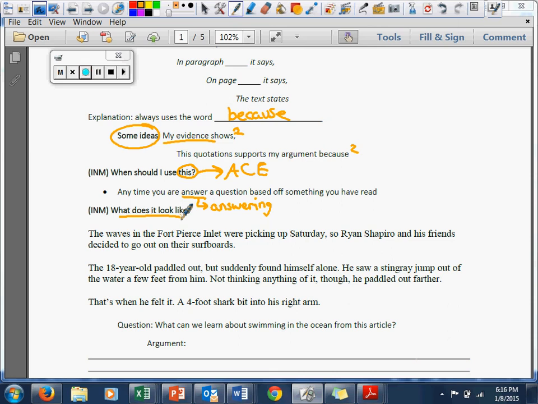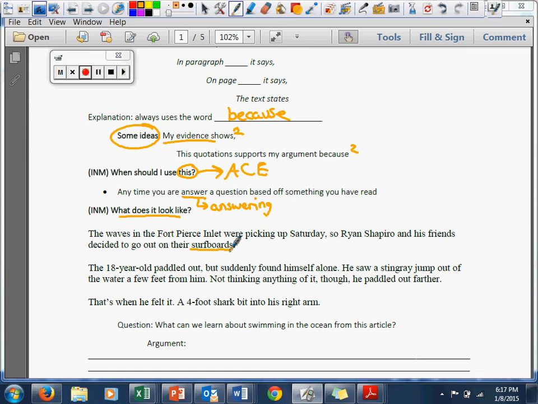So I'd like you, right now you have 2 options. You can read that paragraph on your own and annotate, or I'm going to go ahead and read it and annotate. All right? If you choose to do it on your own, just skip forward a few seconds until you notice that I'm talking about the argument. All right? The waves in the Fort Pierce Inlet were picking up Saturday, so Ryan Shapiro and his friends decided to go out on their surfboards.